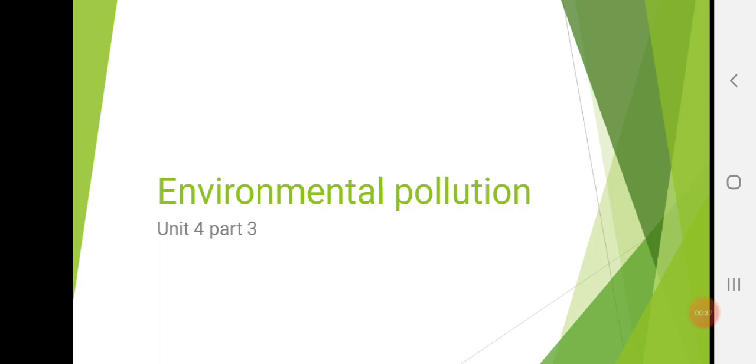So, we are in lesson number 4, environmental pollution, and part 3. Last time, in the last two videos, we learned about what is pollution, pollutants, and types of pollution, and then we started with the first type, that is soil and land pollution. Now today we will see the second type of pollution, that is water pollution.